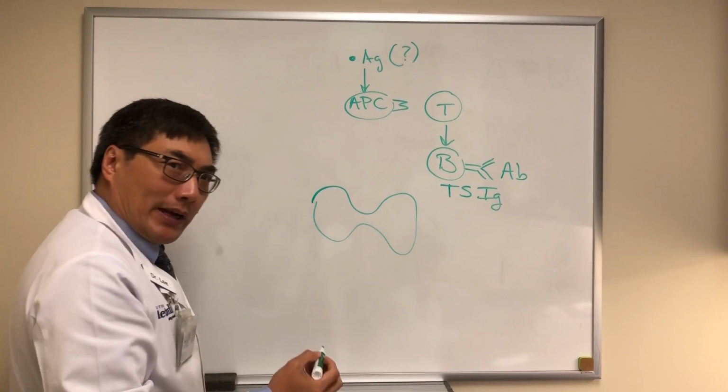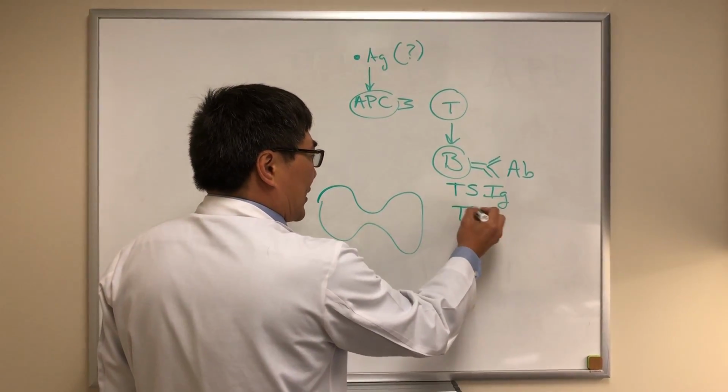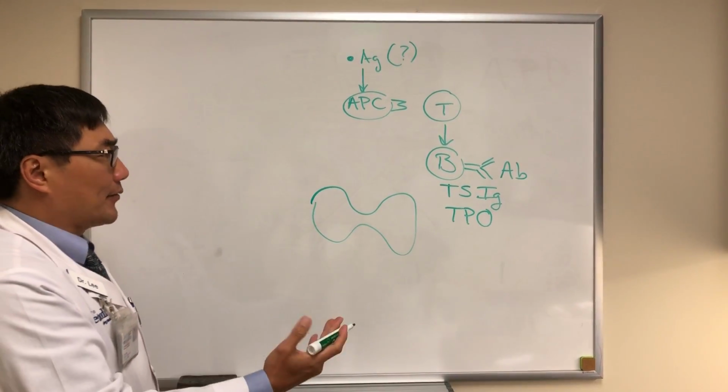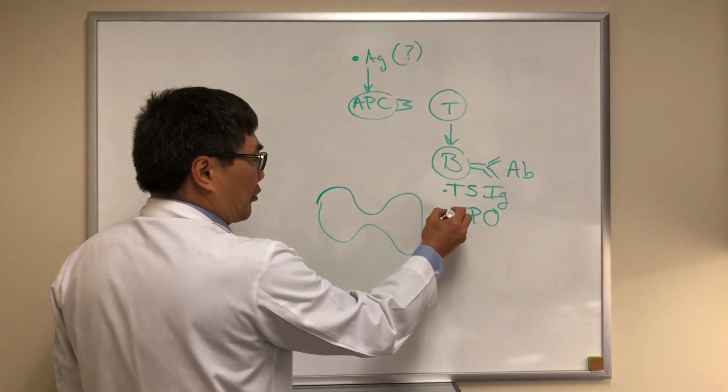But there are other autoantibodies that attack the thyroid, including thyroid peroxidase antibody, and there are other thyroid antibodies that we're not going to cover. We'll just use these two as the prototype.